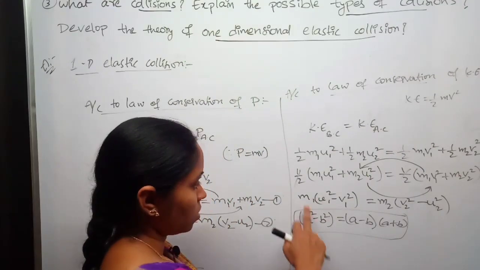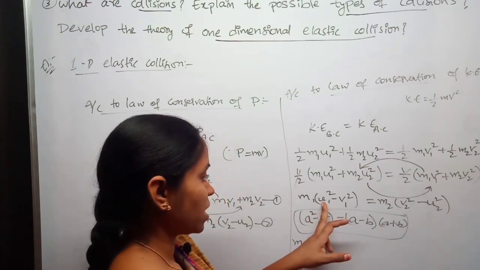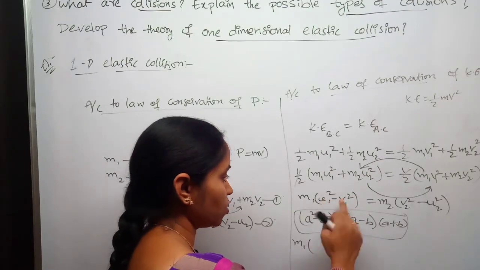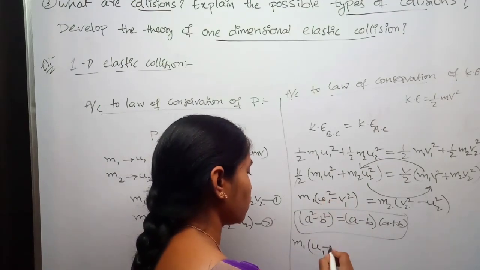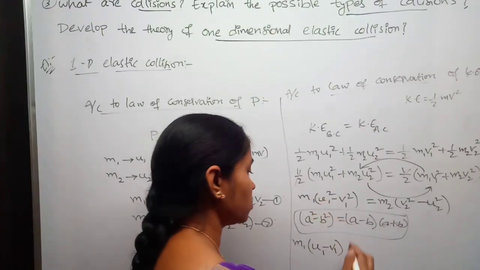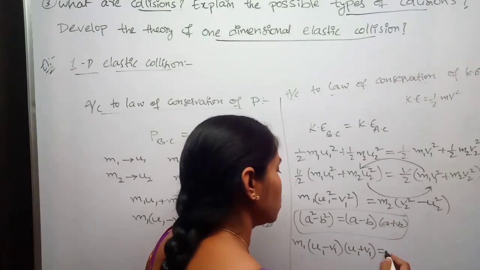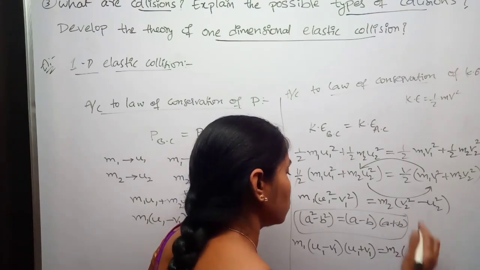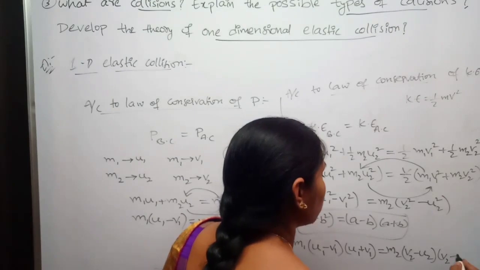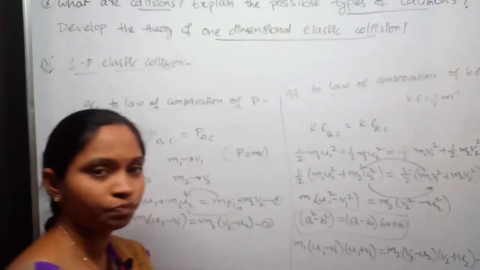So m1 into u1 minus v1 into u1 plus v1 equals m2 into v2 minus u2 into v2 plus u2. This is equation number 3.